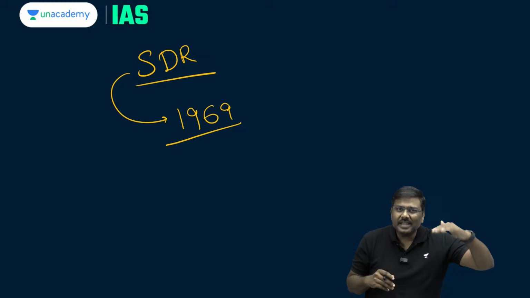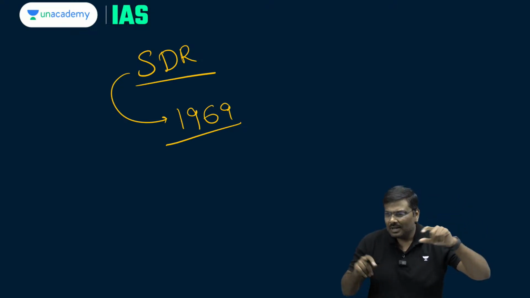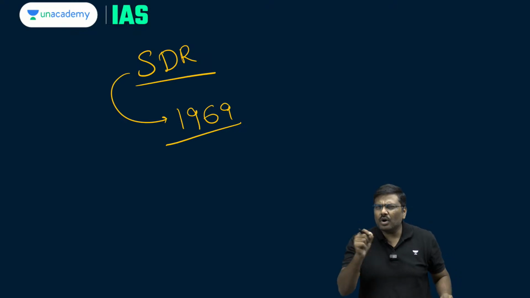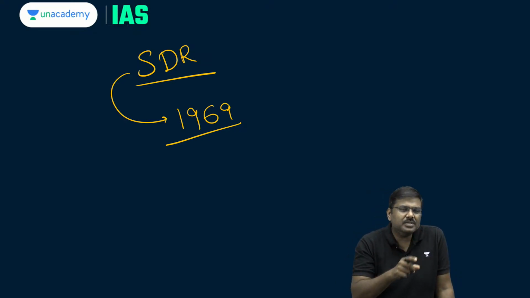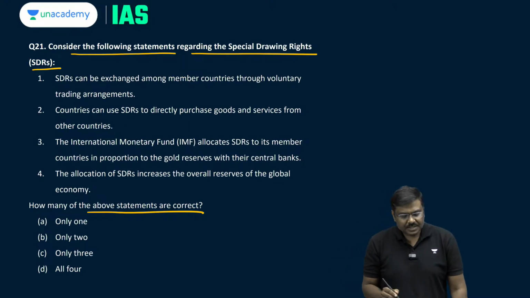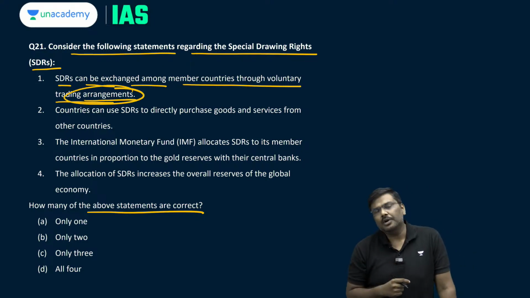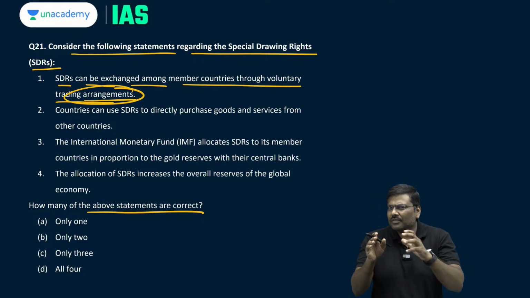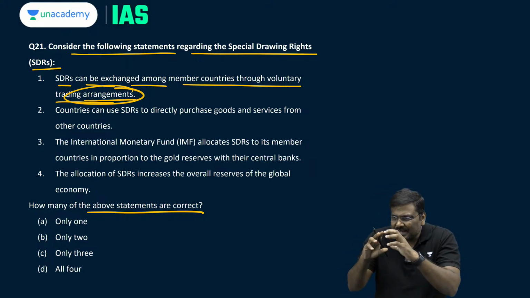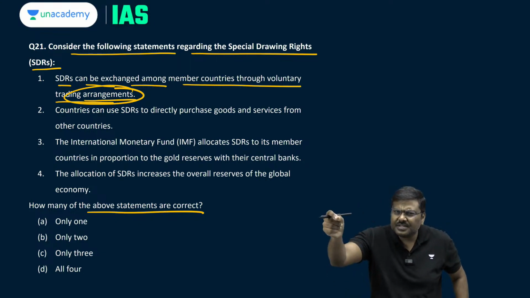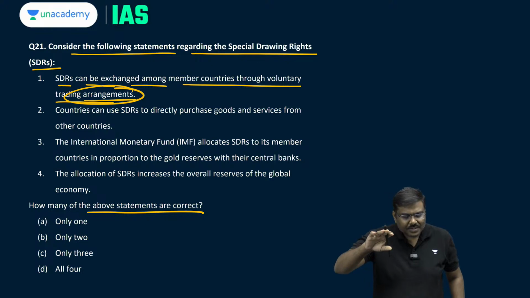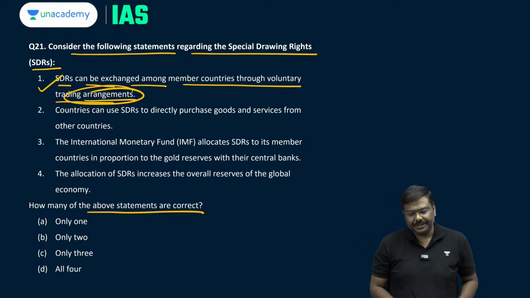So, last year the rise in the STR allocation has been approved. This year the Board of Governors would be taking up the additional issuance of STRs in the month of November. Now, based on this, STRs can be exchanged among the member countries through voluntary trading arrangements. Meaning what? Imagine India has certain number of STRs. Can it basically sell these STRs or transfer these STRs to other member country? Statement is true. First statement is right.